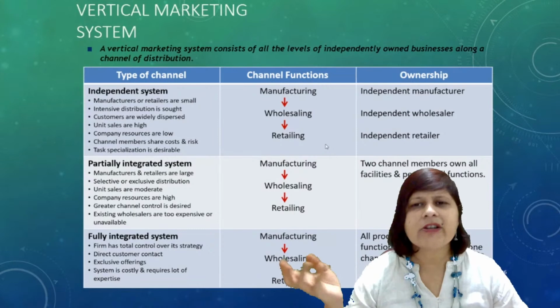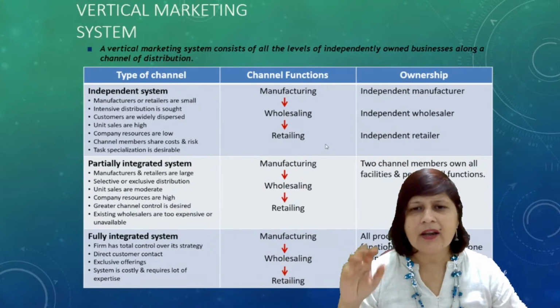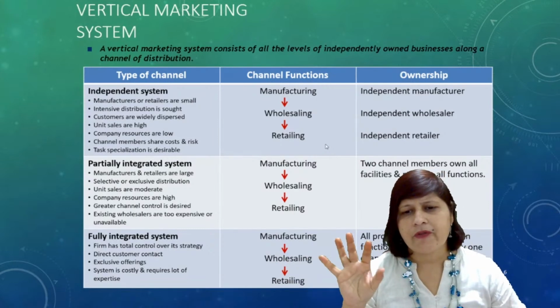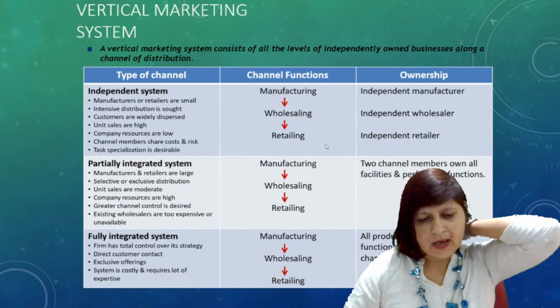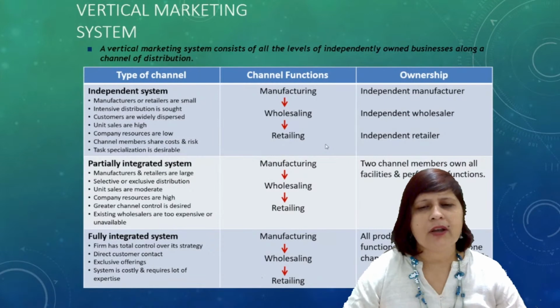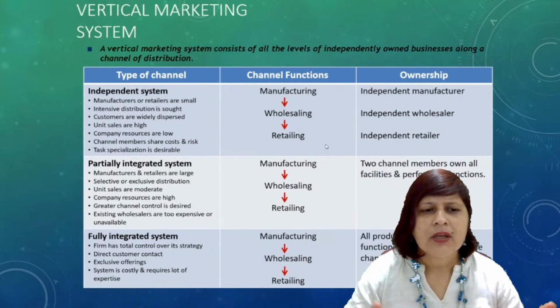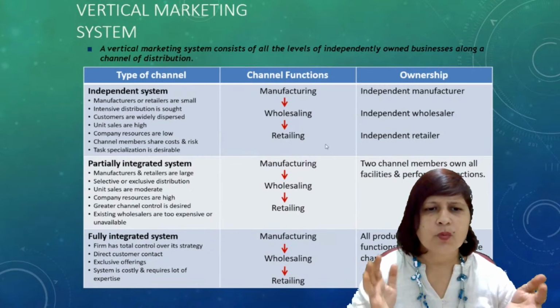They have direct customer contact, and they have exclusive offerings. They offer exclusive offers to the customer who wants it, and the system is costly and requires a lot of expertise. Is this clear? So there are three types of channels in vertical marketing.